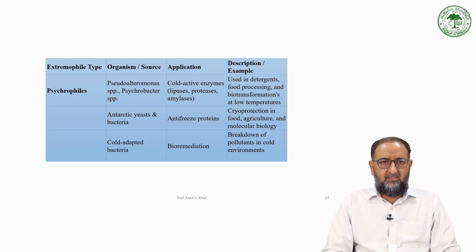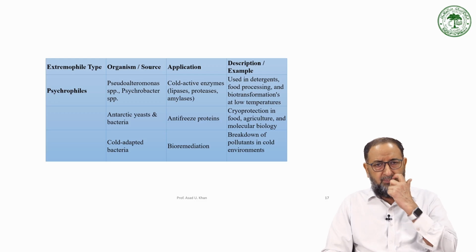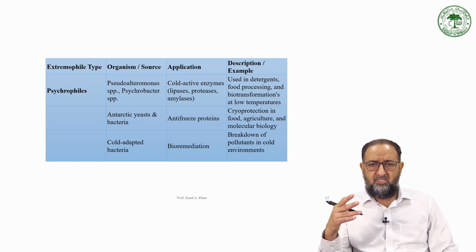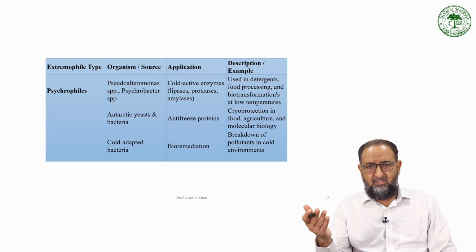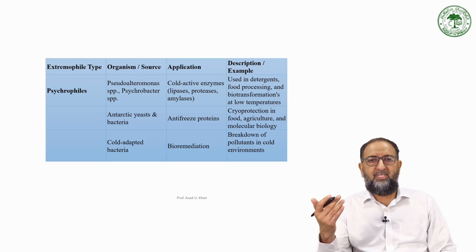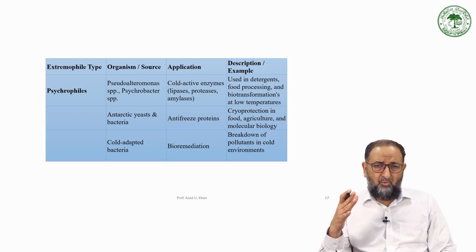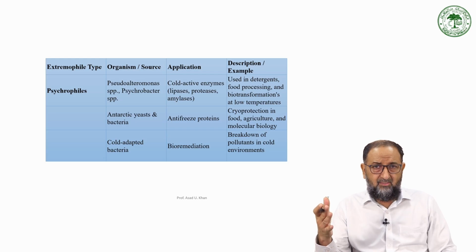Then psychrophiles, Pseudoalteromonas. Pseudoalteromonas is a species of psychrophilic bacteria producing cold active enzymes. Because Pseudoalteromonas produces cold active enzymes, lipases, proteases, right, amylases, they are used in detergent, food processing, and biotransformations, right, at low temperature. So when you require a low temperature where the normal bacterial enzymes may not work, these enzymes work.